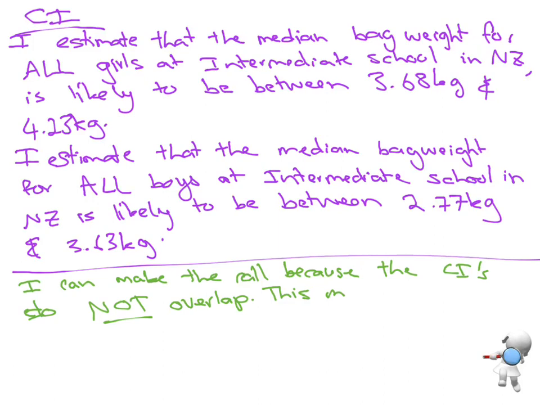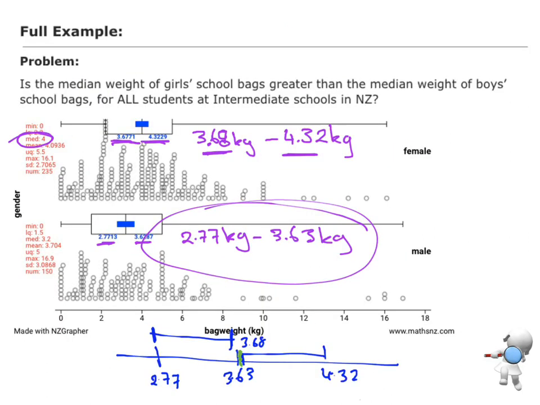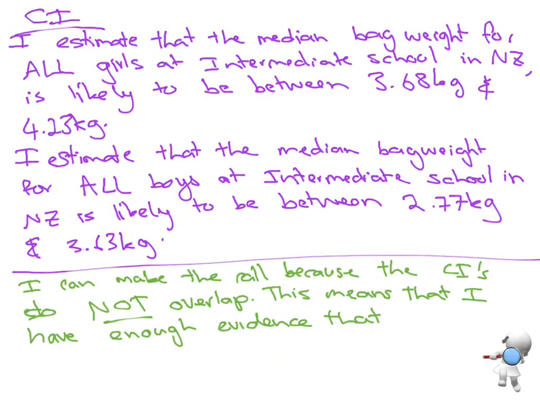This means that I have enough evidence that, and this is where I'm going to go back to the wording, the median weight of girls' school bags is greater than the median weight of boys' school bags for all students in intermediate schools in New Zealand.